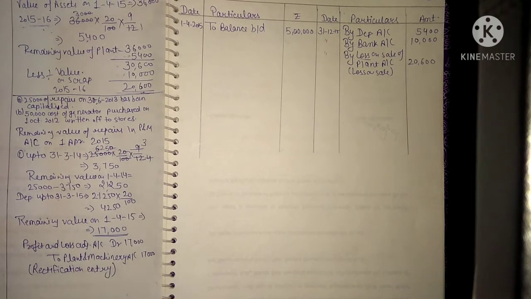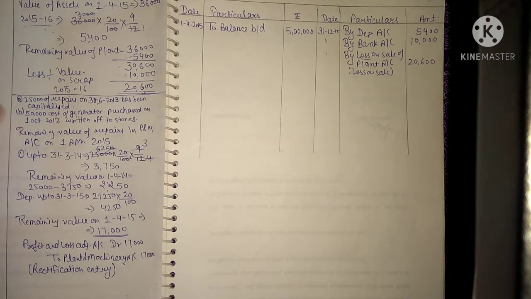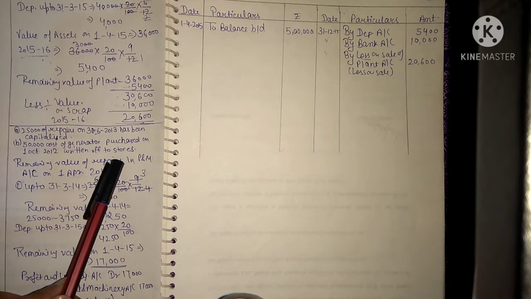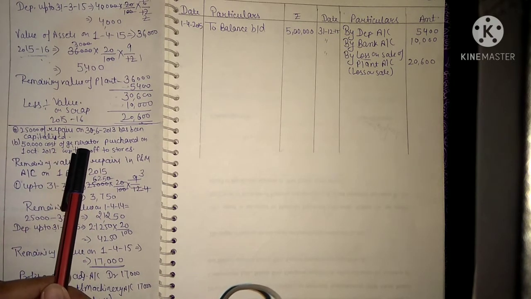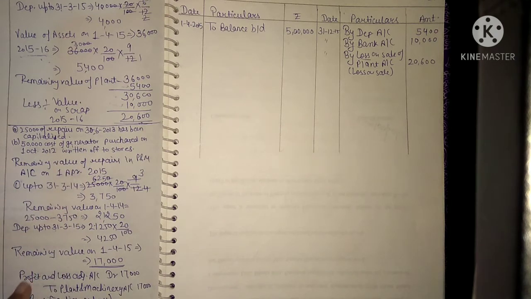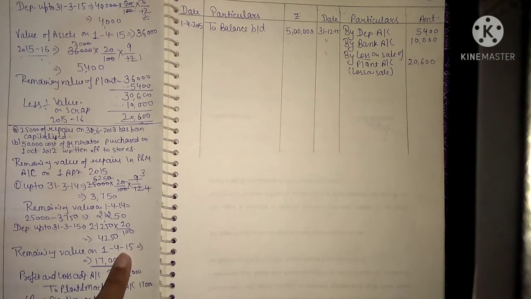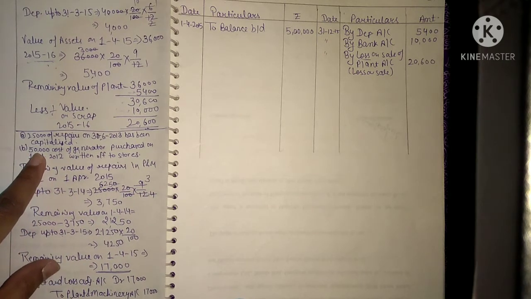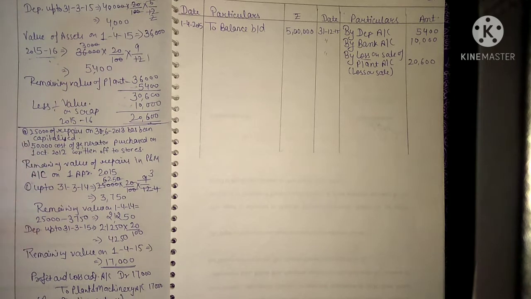In the same way, we will see how we will do the rectification entry for this generator, which was by mistake written off to stores. Okay. So see, on this generator, this was written off to stores, so depreciation would not have been provided on this generator. But we have to find out the value of generator on 1st April 2015. So we will subtract the depreciation from the cost of generator. So let's see how we will do this.